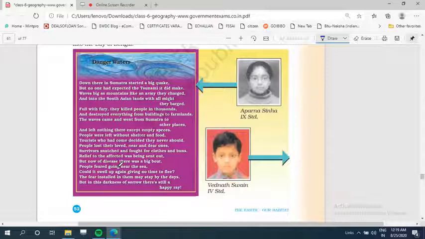So now people are very fearful to go near the sea because they are thinking that such a tsunami may come again, and they will not be able to flee from that place. So they are afraid of going near the sea.